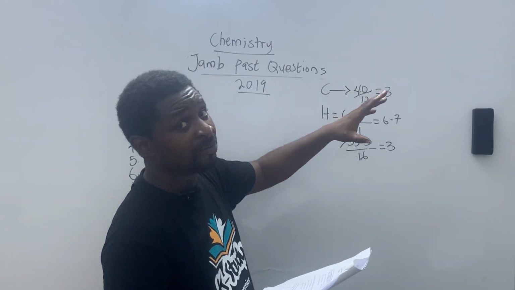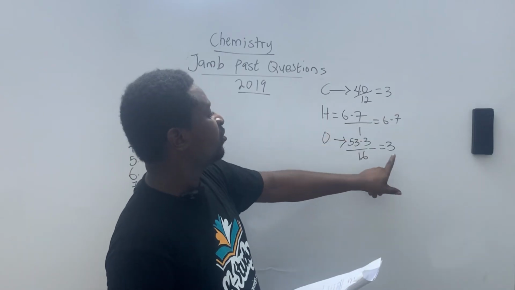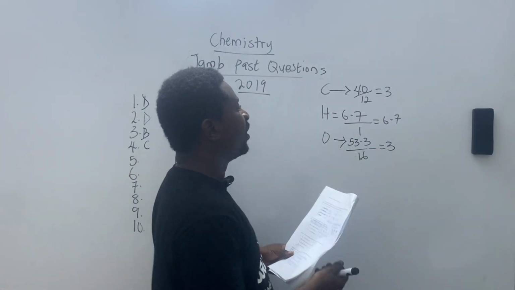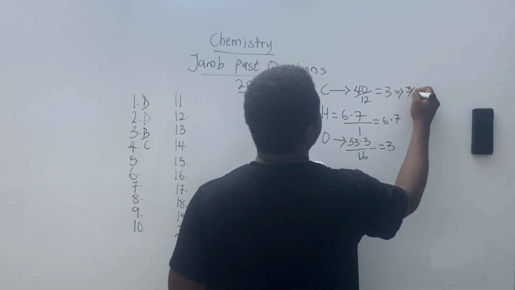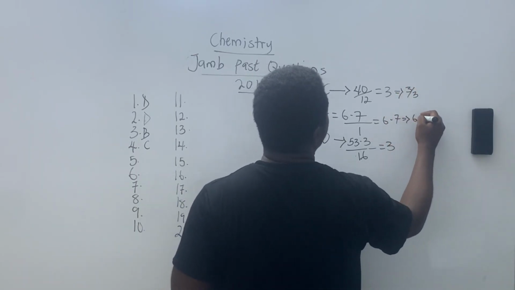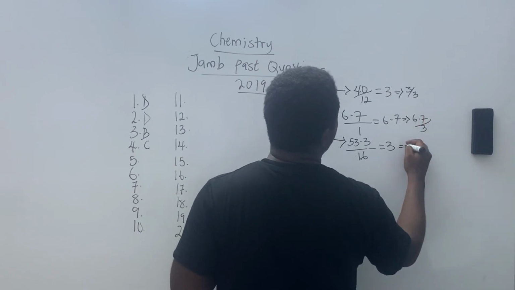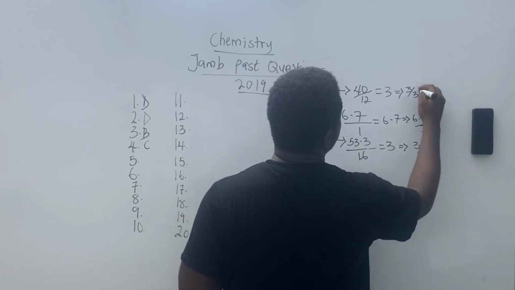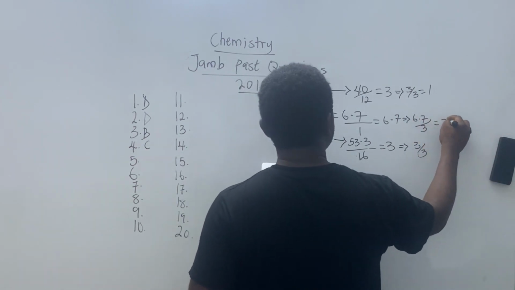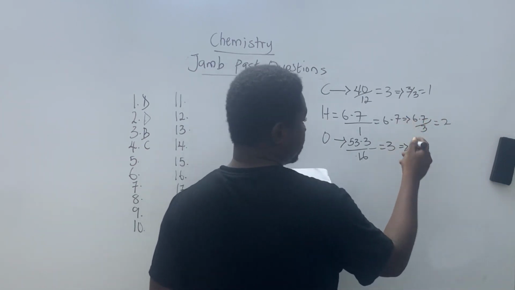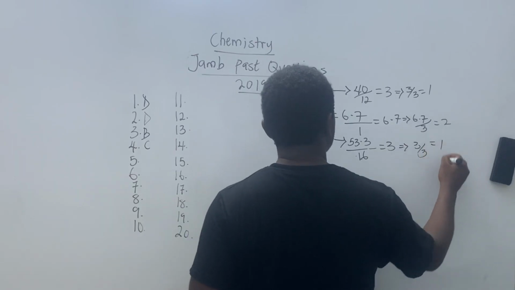It's like doing an empirical formula. Now, the lowest is 3. So first I have 3 divided by 3, then 6.7 divided by 3, and also 3 divided by 3 here. This gives me 1, this gives me approximately 2, but I don't want to waste time, so I'm just approximating your answer. And this gives me also 1.